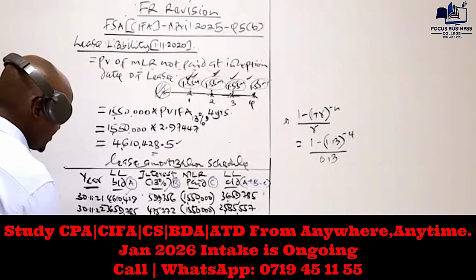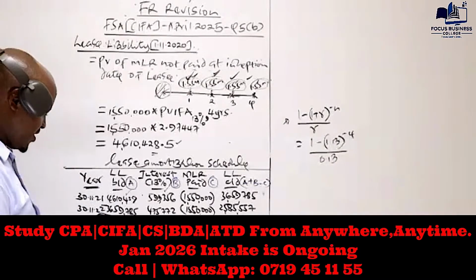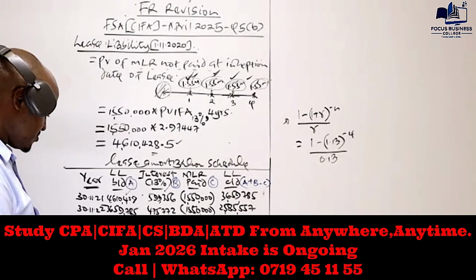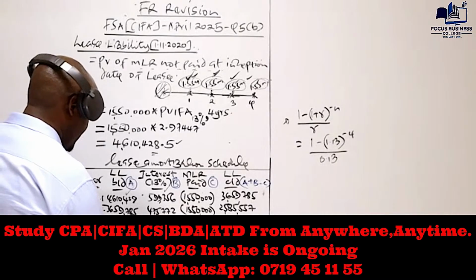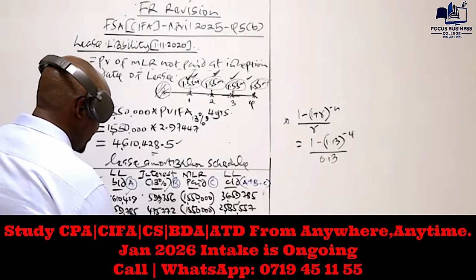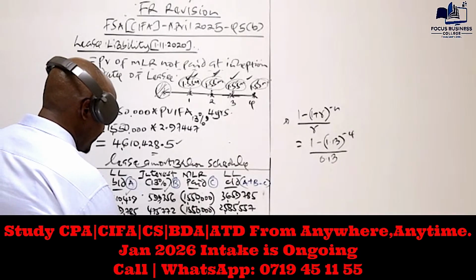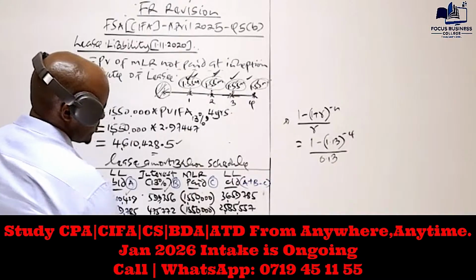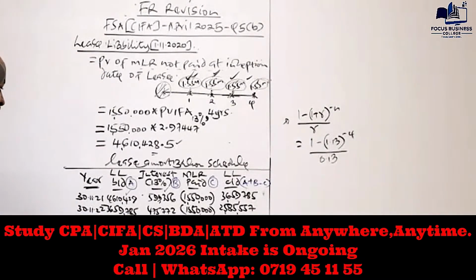So that will be the opening balance here. And then we compute the interest as 13%, and basically I'm getting 178,318. The amount paid there is 1,550,000. And this one should give a 0 or a figure which is insignificant.